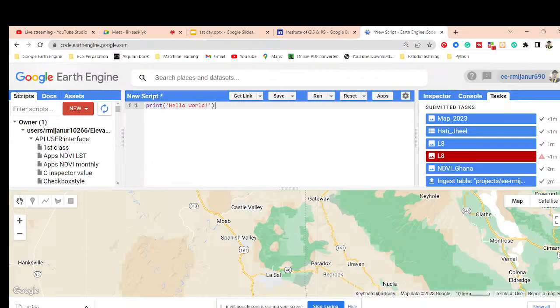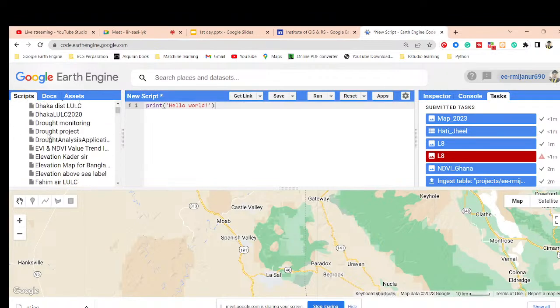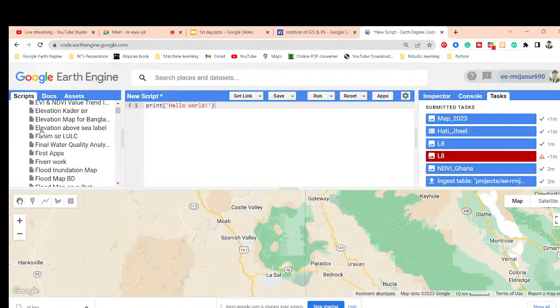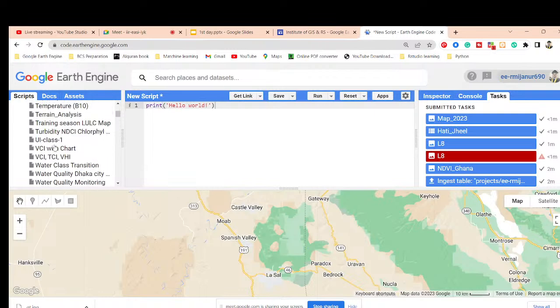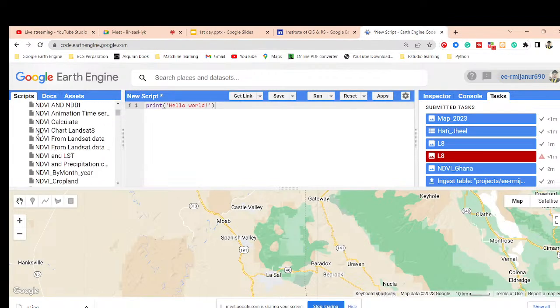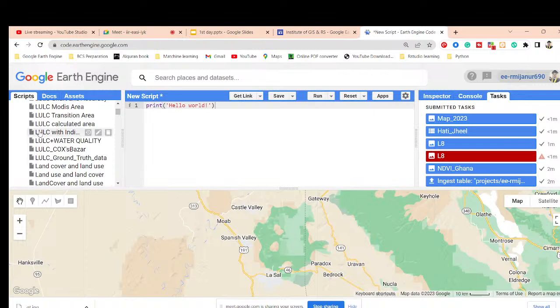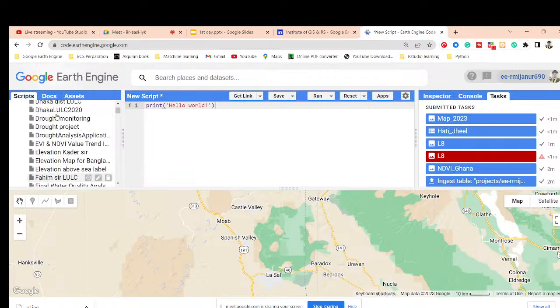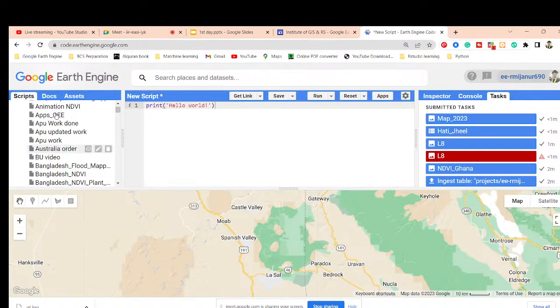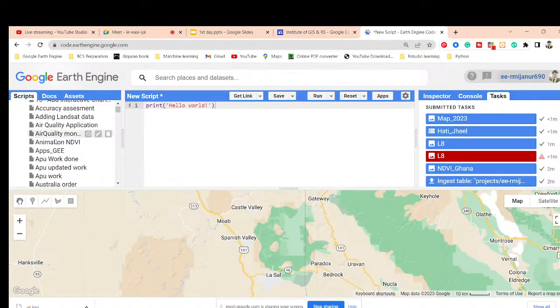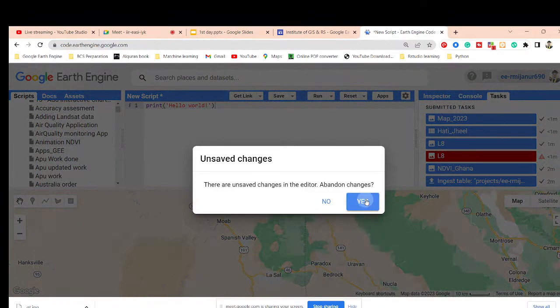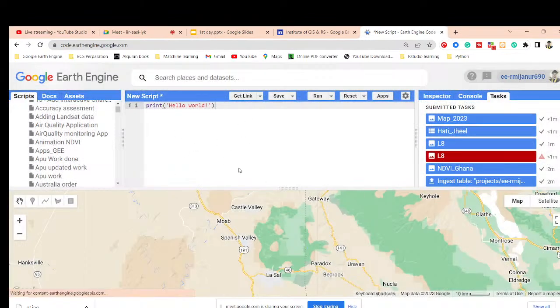Also, you can see the scripts tab. The scripts tab is mainly for managing the scripts you have already worked on. Here you can see I already worked on a lot of scripts at different times. Suppose in the future I need to modify this code, I can easily access it from here. Suppose I need this code for the animation of NDVI. Simply click here, and this code will be added to my editor panel.